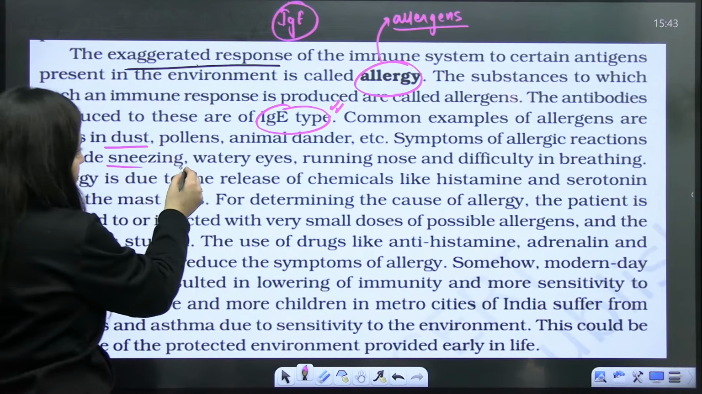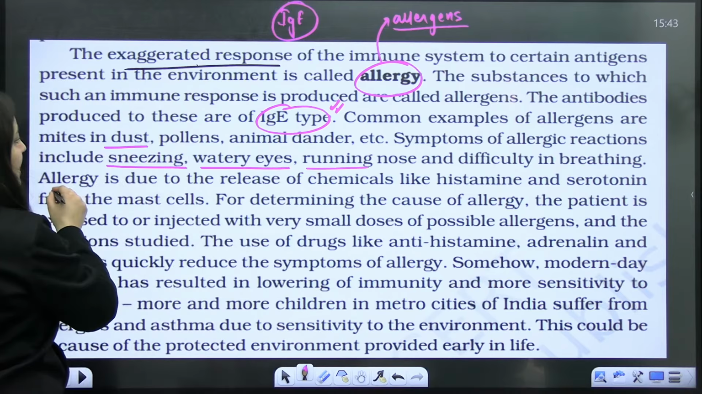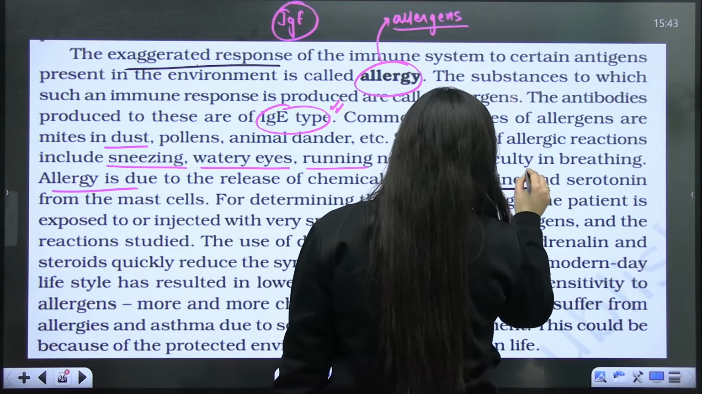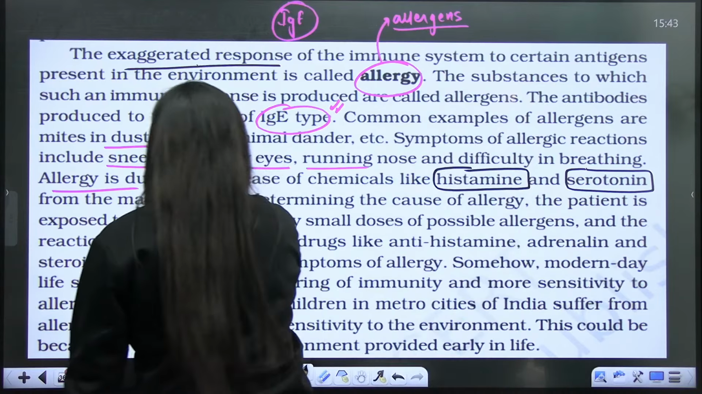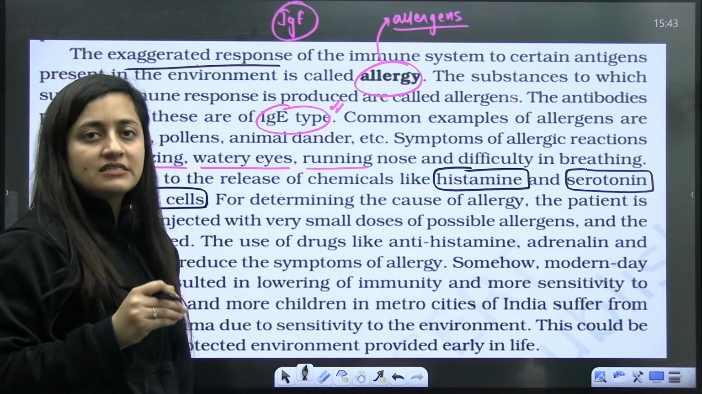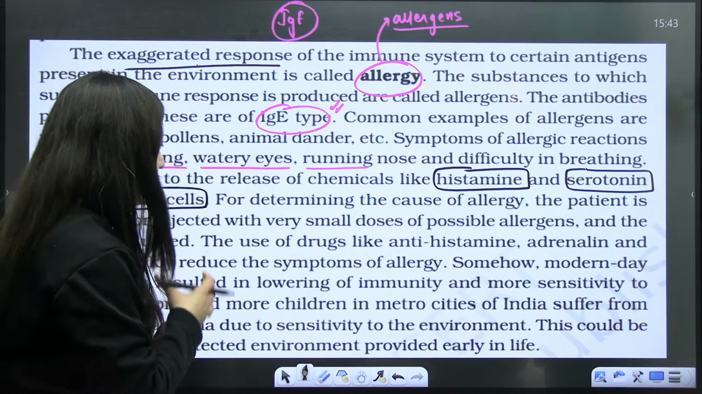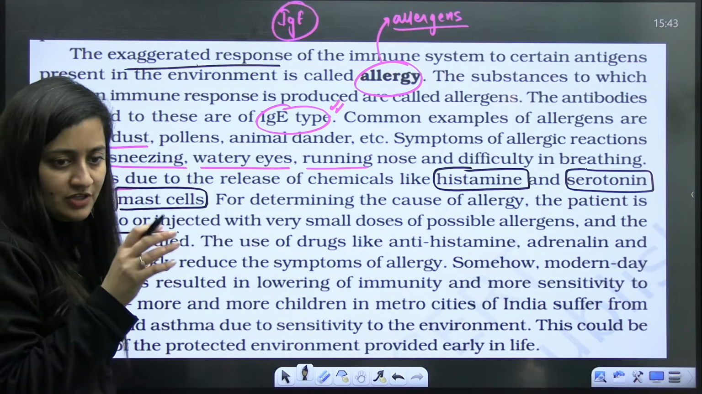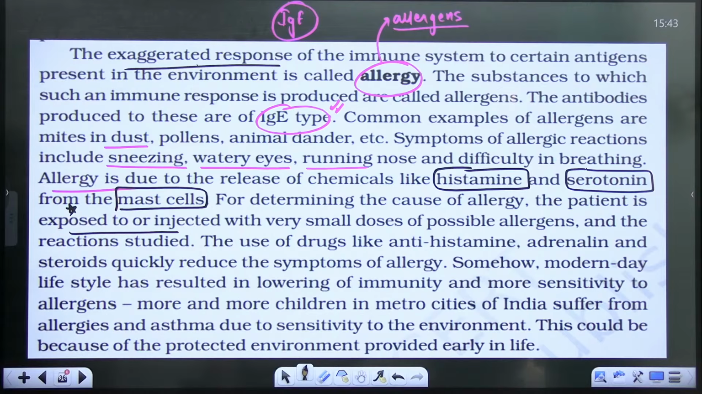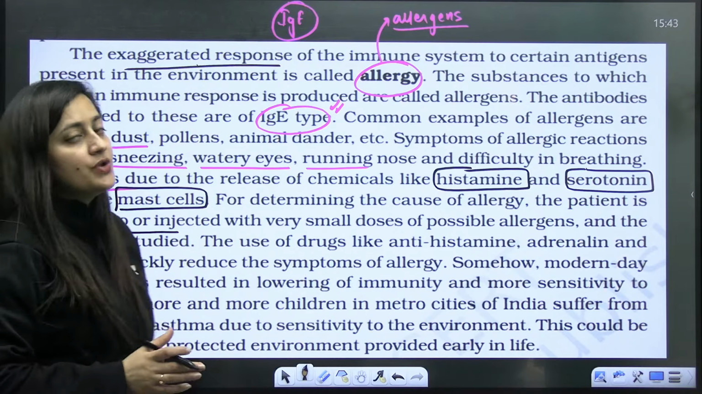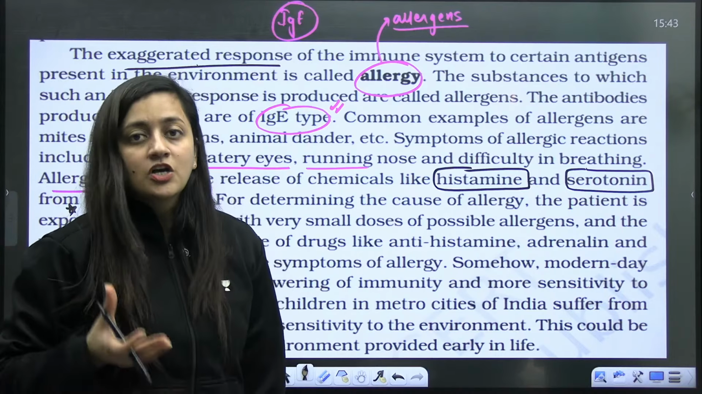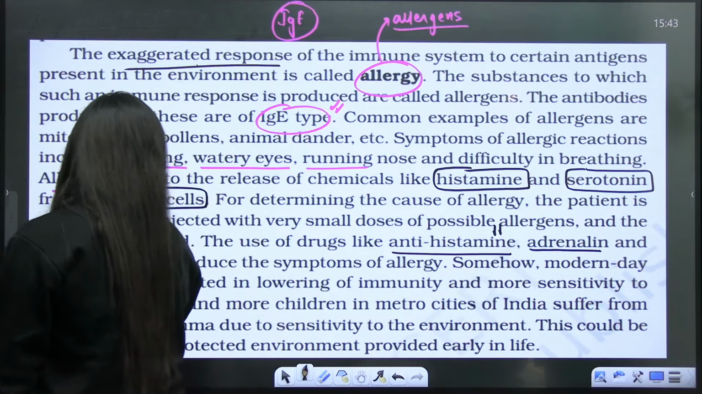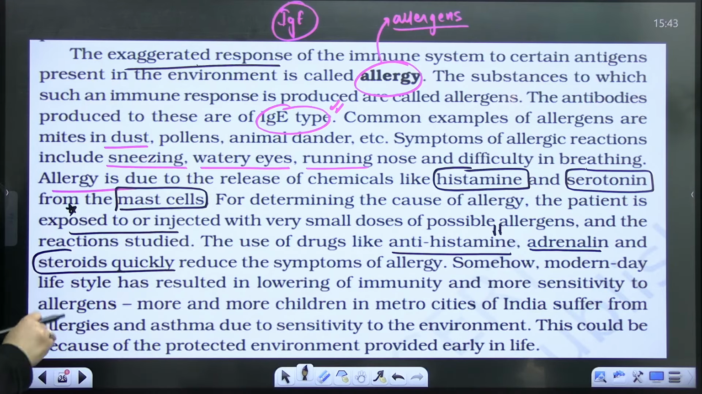In the allergic reaction, sneezing, watery eyes, running nose, and difficulty in breathing are there. So how is this allergy caused? The cells in our body release histamine and serotonin from the mast cells. Histamine is a vasodilator, serotonin is a vasoconstrictor. To check which one is the allergen, the patient is given small, specific doses of that allergen so that reactions can be studied. Because during allergy histamines and serotonins are released, to treat them antihistamines, adrenaline and steroids are given for quickly reducing the symptoms.